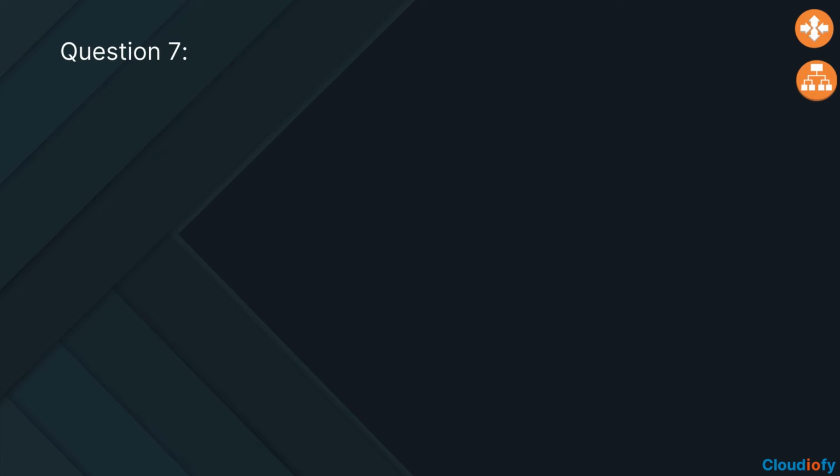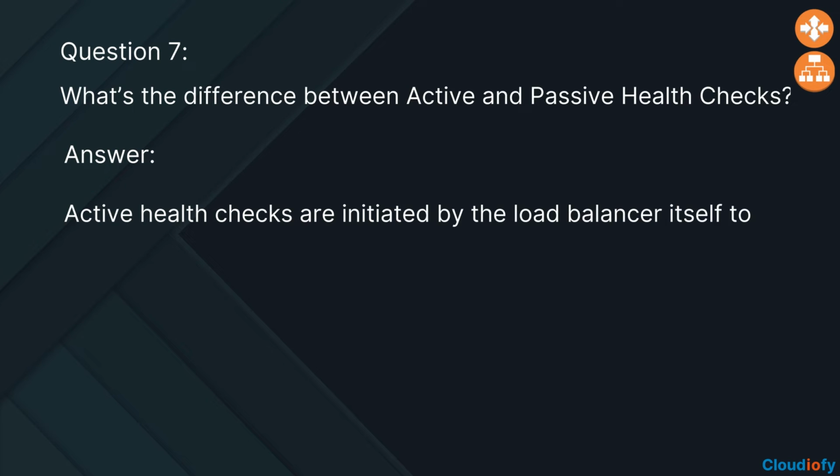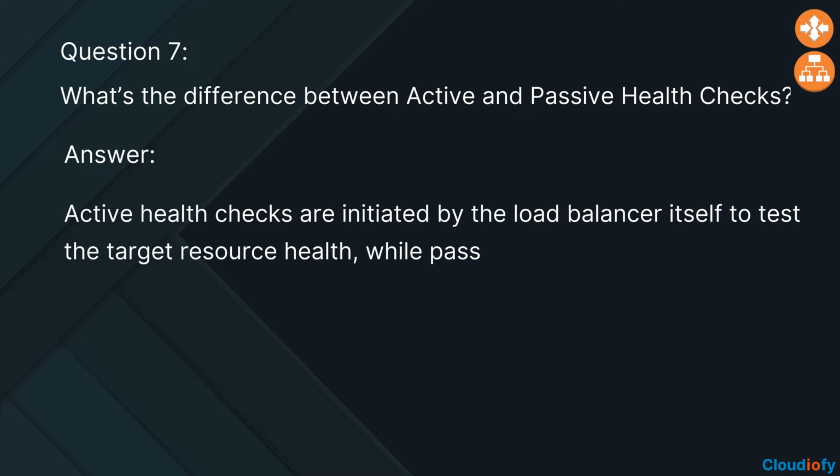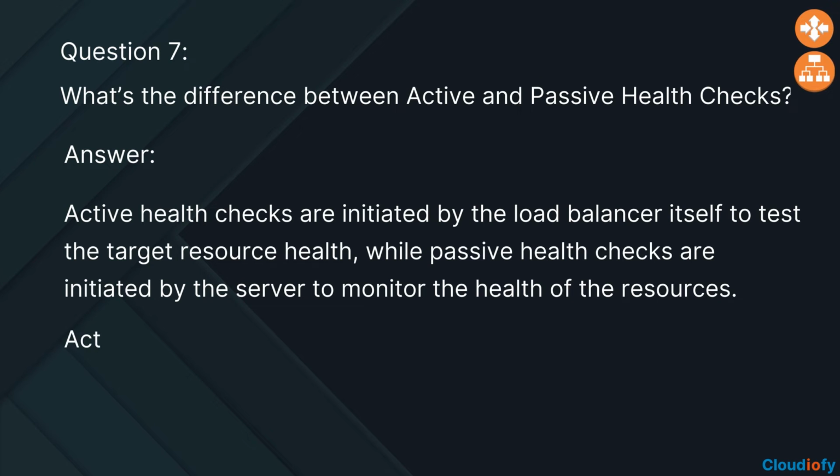The next question is, what's the difference between active and passive health checks? The answer is, active health checks are initiated by the load balancer itself to test the target resource health, while passive health checks are initiated by the server to monitor the health of the resources.